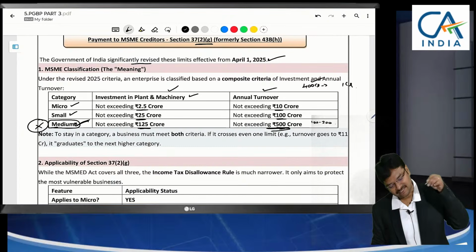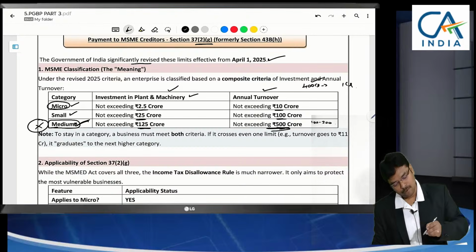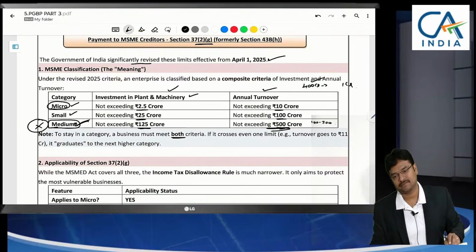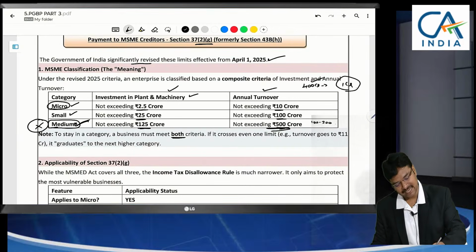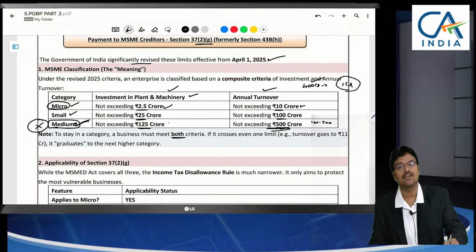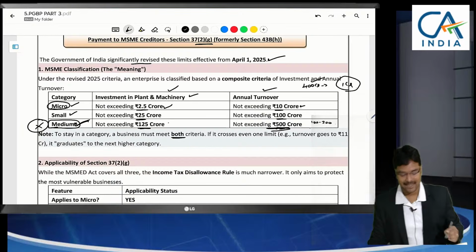To be within that category, if you want to be always micro, both has to be satisfied. If you want to be in micro, here 1 crore is satisfied, it was below 2.5. But second condition is it should be below 10 crores, but here your turnover is 400 crores that you didn't satisfy. So it will be treated as a medium enterprise.